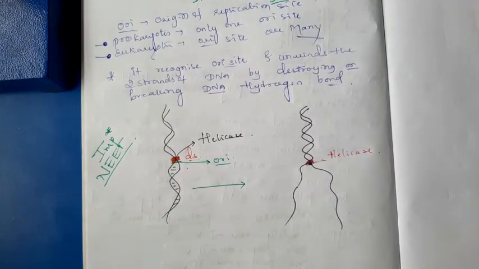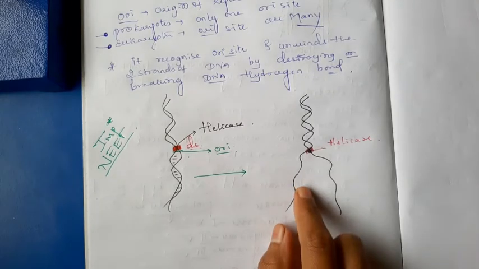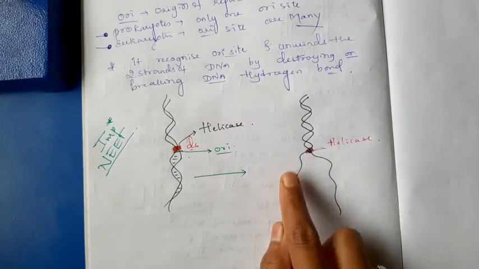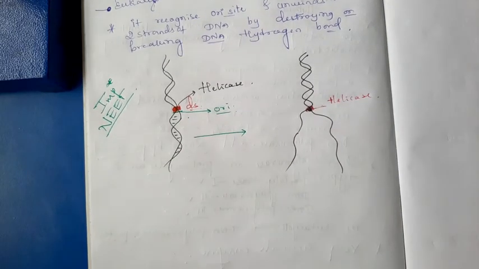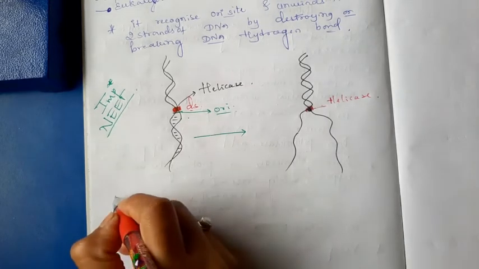Just remember, by breaking the hydrogen bonds, the double stranded DNA becomes single stranded.